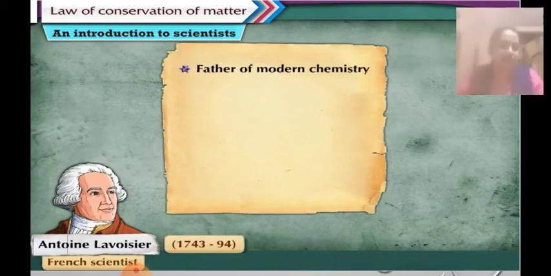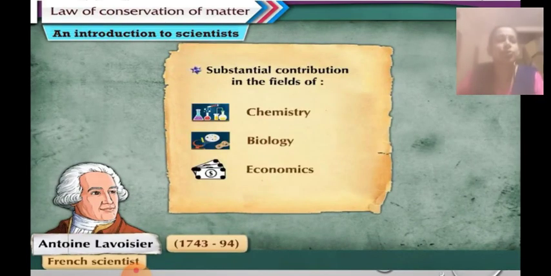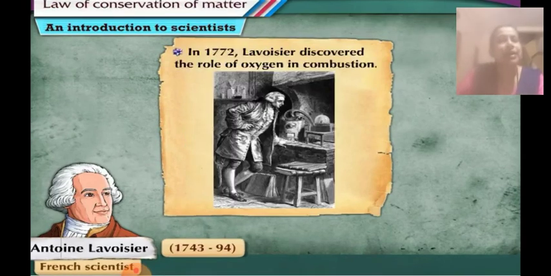He also made substantial contributions in the fields of chemistry, biology and economics. Also, in the year 1772, Lavoisier discovered the role of oxygen in combustion. You know that for anything to burn, oxygen is very necessary. So he was the first one to discover the role of oxygen in combustion.